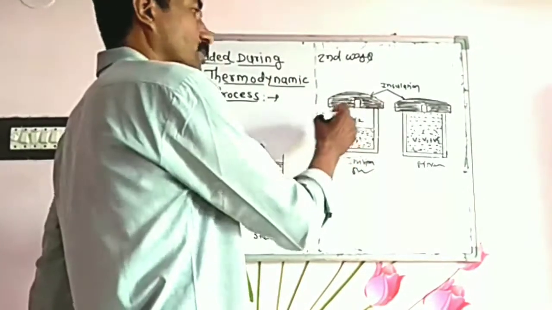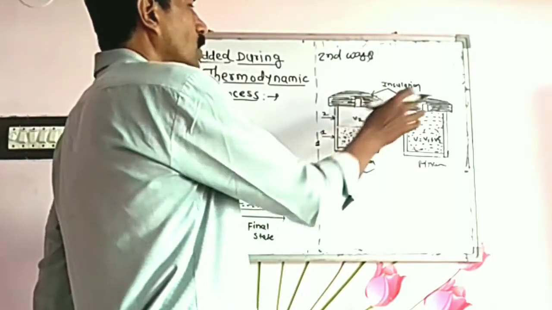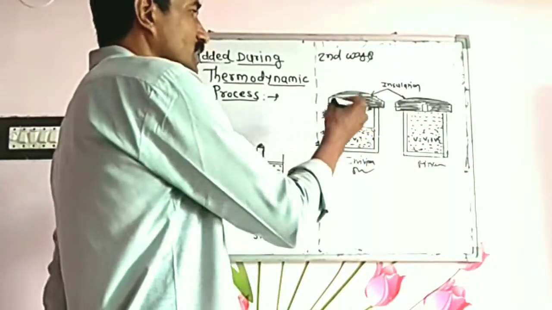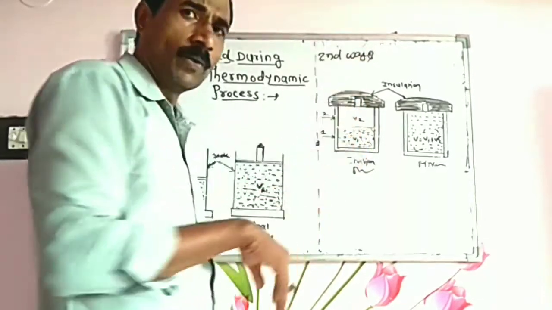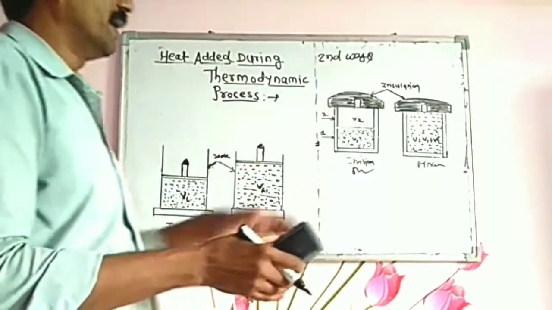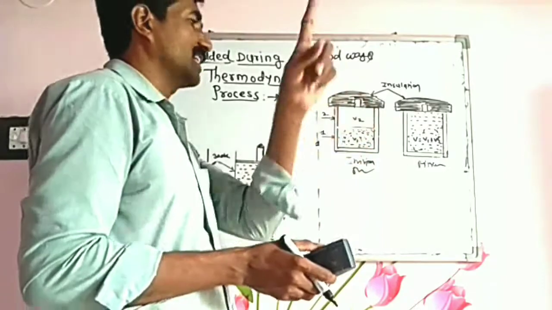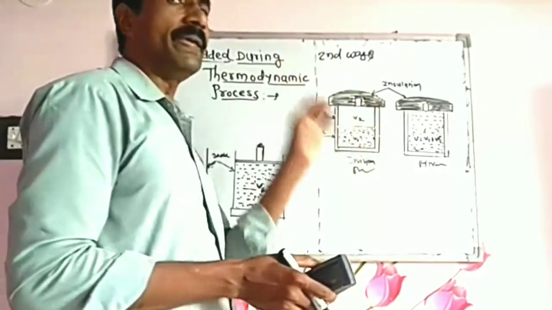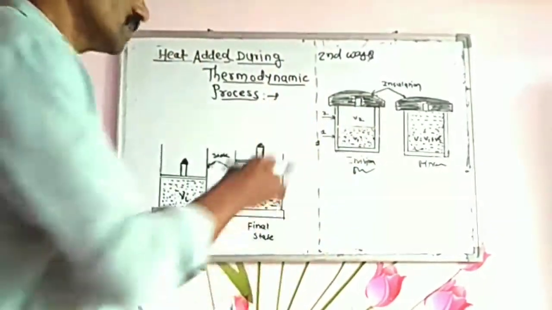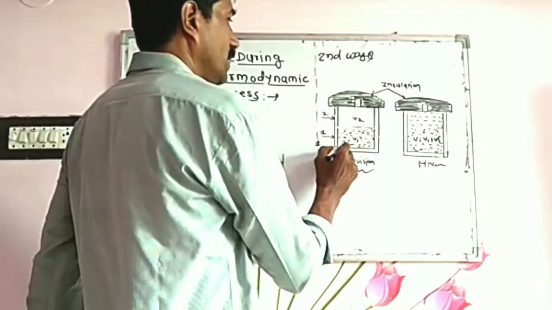In that case, no work is done, that is, no piston moves upward or downward. Such a gas expansion is called free expansion.